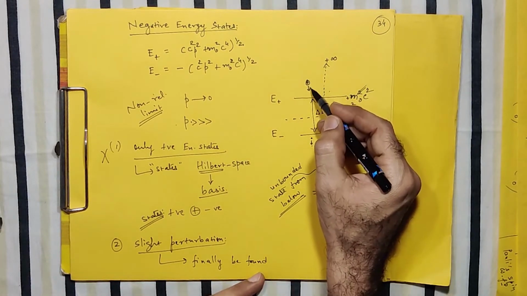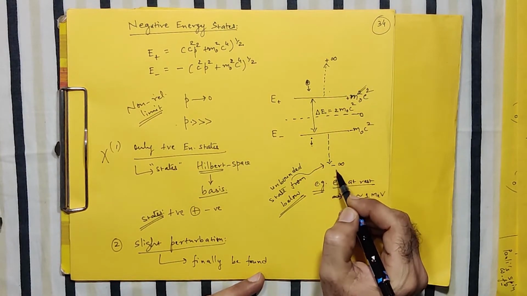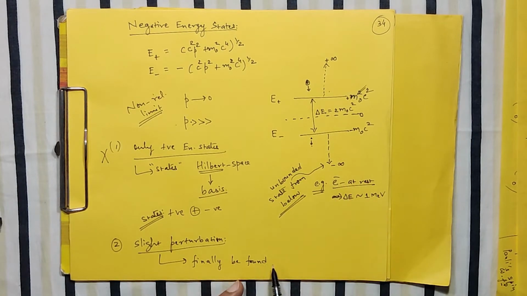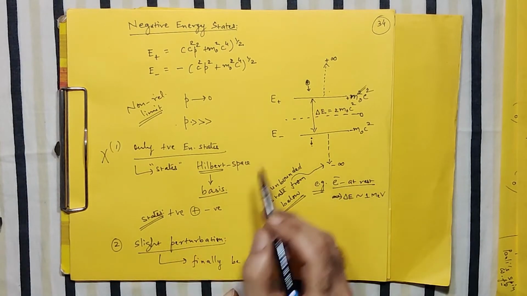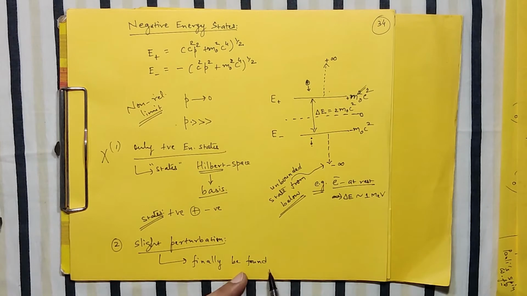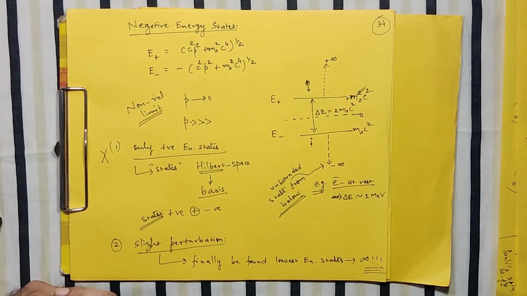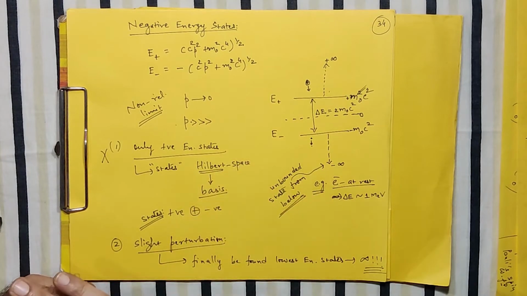And don't forget, the lowest energy state allowed in the negative branch is at minus infinity. So finally you can find your system is no longer in the positive energy states, it is in the lowest negative energy state, which is infinite. This is of course a very big and serious issue with the negative energies of the free particles in the relativistic case, either Klein-Gordon or Dirac. Okay?